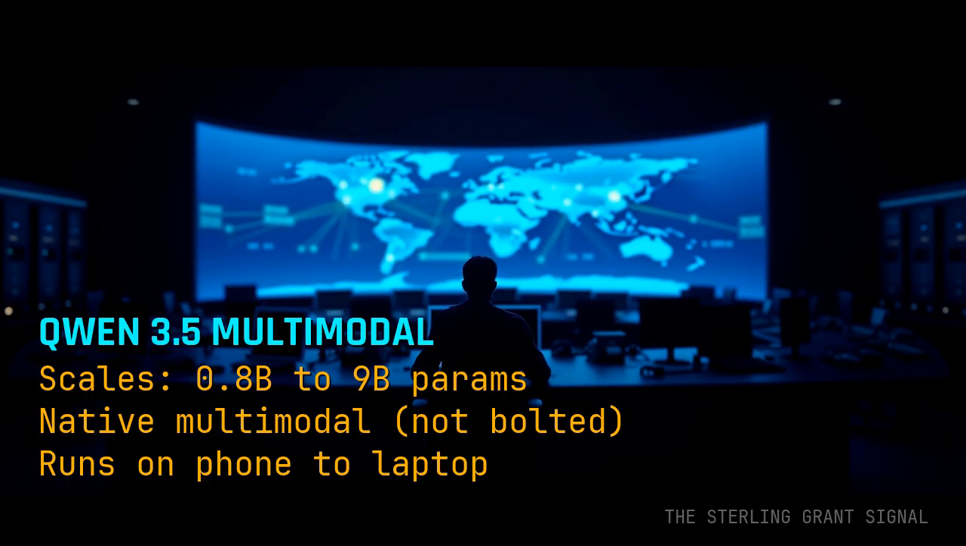Dutch, show them why this matters for local deployment. At 0.8 billion parameters, you can run multimodal AI on a phone. At 9 billion, you get serious capability on a laptop GPU. No cloud, no API key, no monthly bill. The cloud vendors suddenly look very expensive when Alibaba gives you multimodal understanding at under a gigabyte.